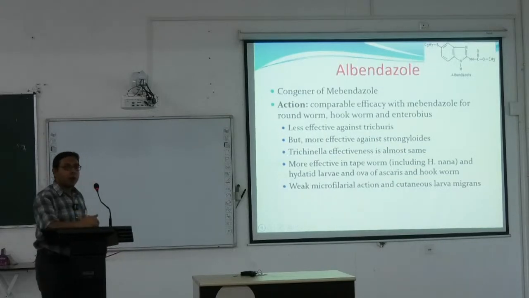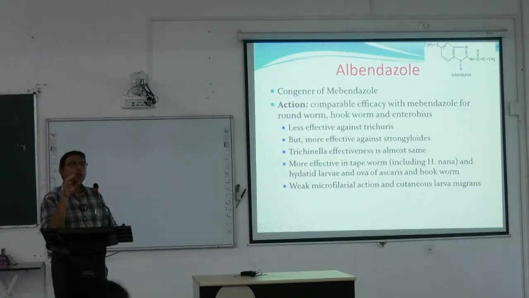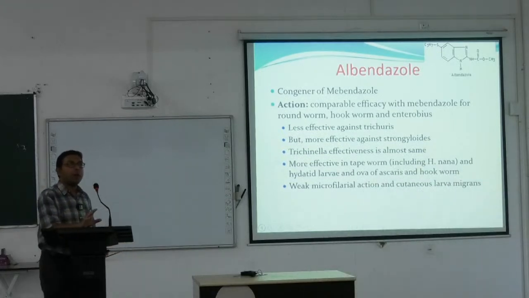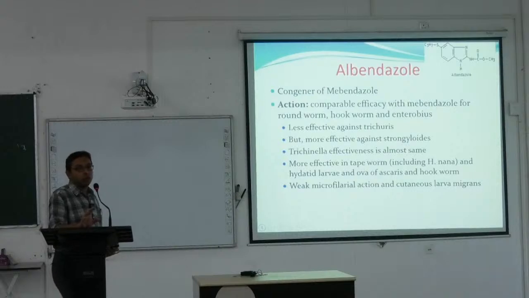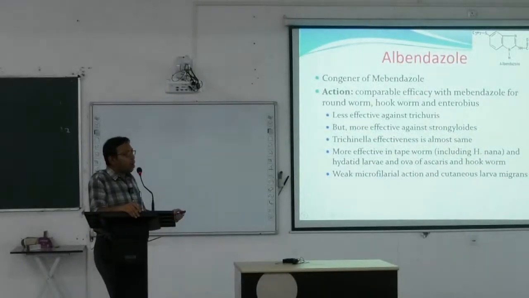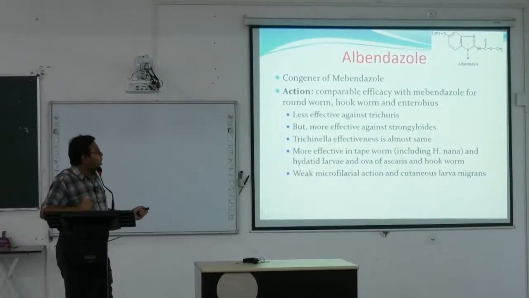So now the congener comes, and it is now most commonly used. This is the albendazole, because it can be used in most cases as a single dose, and it is also available as an intravenous dosage form if there is infestation within the viscera or within the brain. So this is the congener of mebendazole, with comparable efficacy for roundworm, hookworm and enterobius.